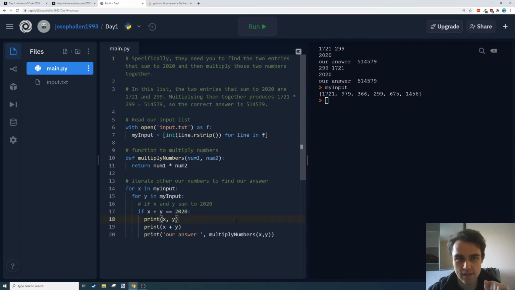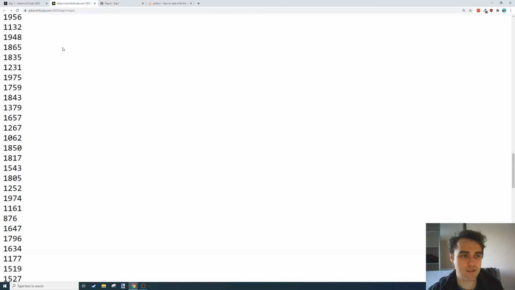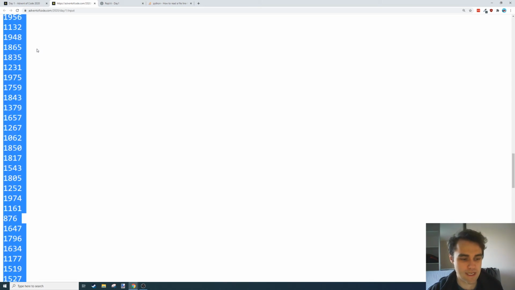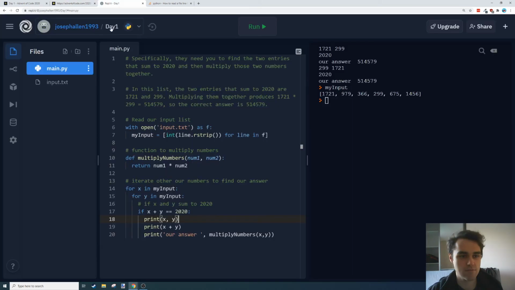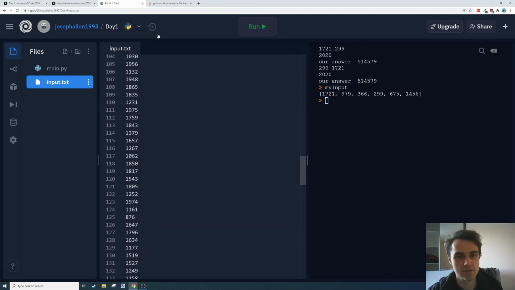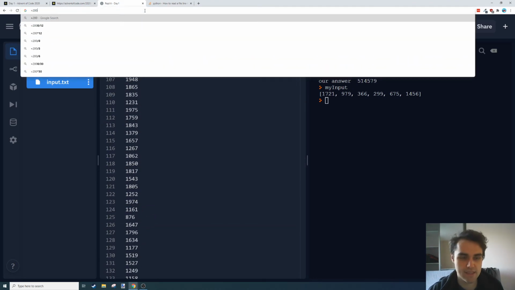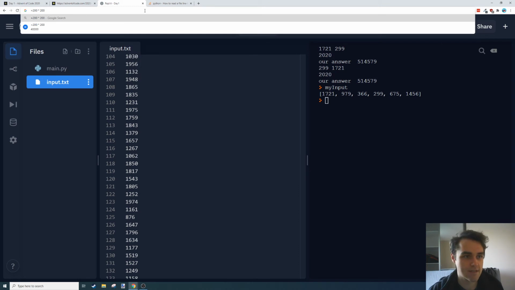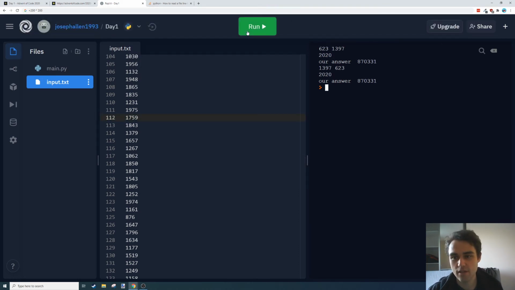Okay, so now we're ready to try with our bigger input. If you press Control-A, you can highlight everything on the screen at once, and we can paste it in here. Okay, we've got 200. So that's going to be, what is it, 400,000, 40,000? That's not too bad. It might run that. Let's have a look. Oh, that was so quick.